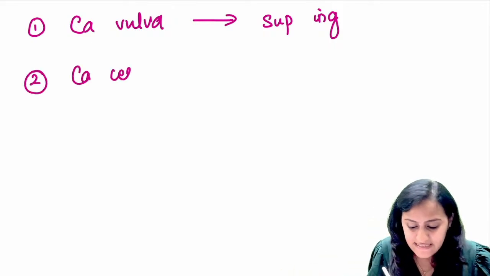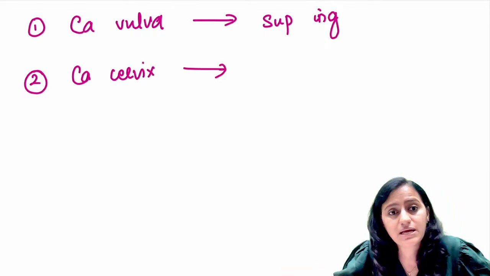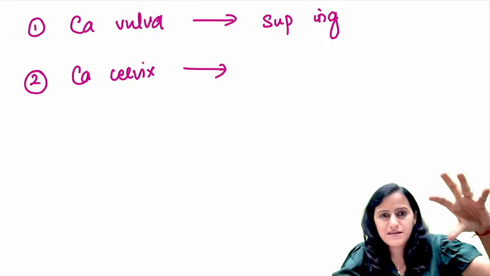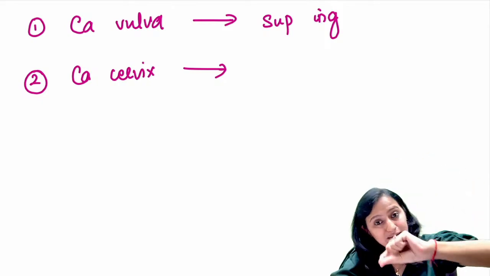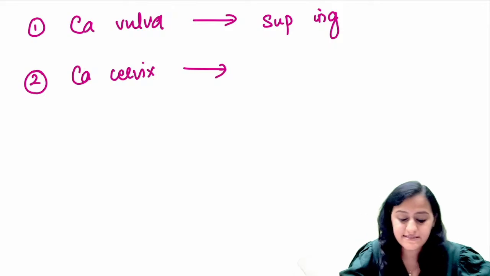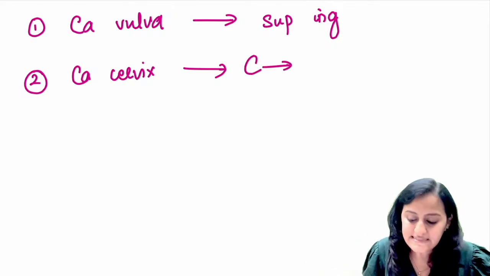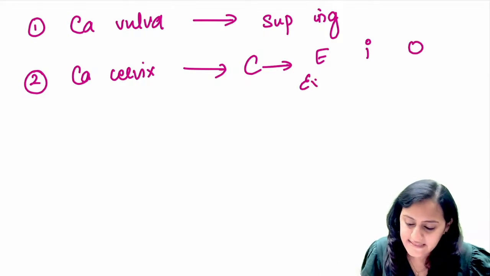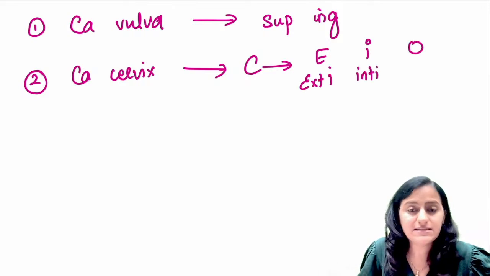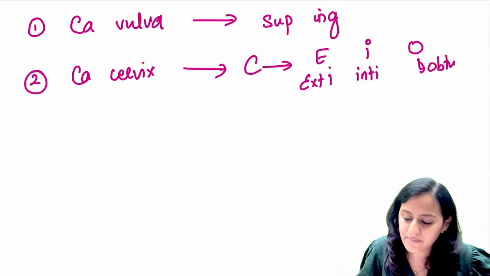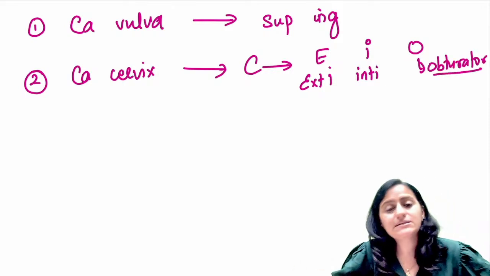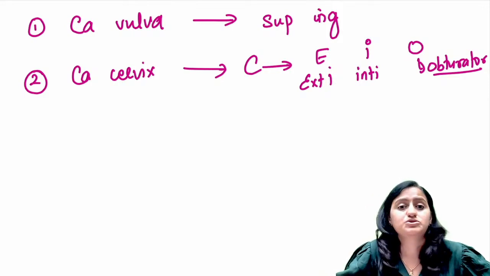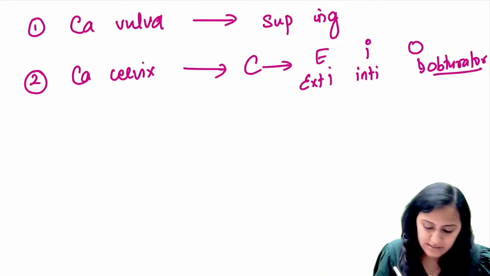Tell me for CA cervix. Where does cervix drain? सर्विक्स हमने कहाँ देखा था? सुपीरियर ब्लैडर, यूट्रस एंड सर्विक्स. फिर बाद में नीचे भी देखा था इंफीरियर ब्लैडर, सर्विक्स. So remember for cervix, it is EIO: external iliac, internal iliac, plus also remember the obturator lymph nodes. External iliac, internal iliac and obturator lymph nodes.